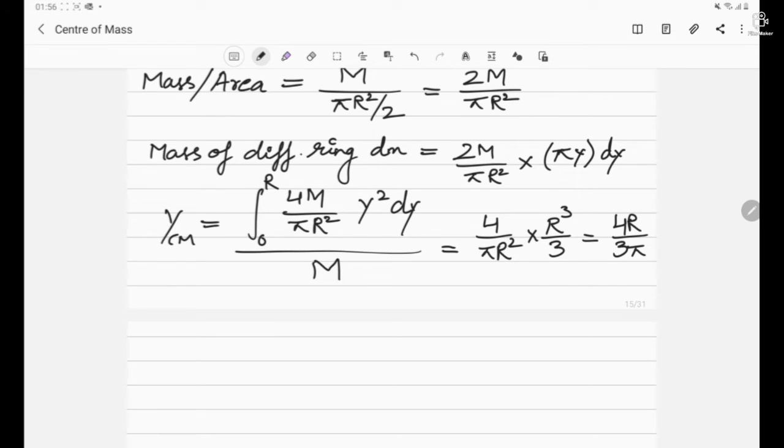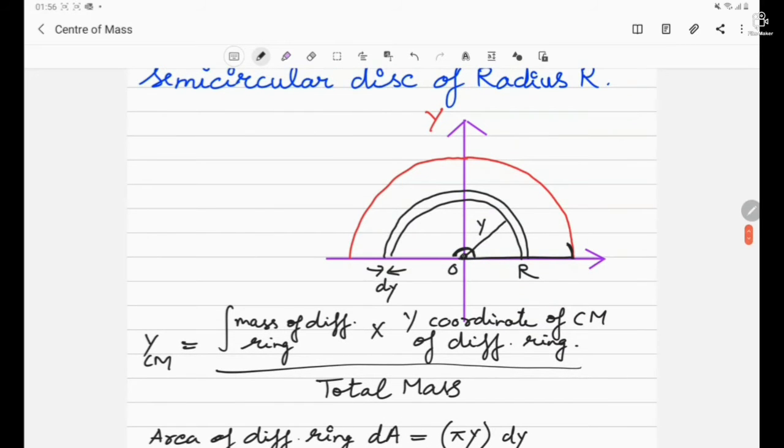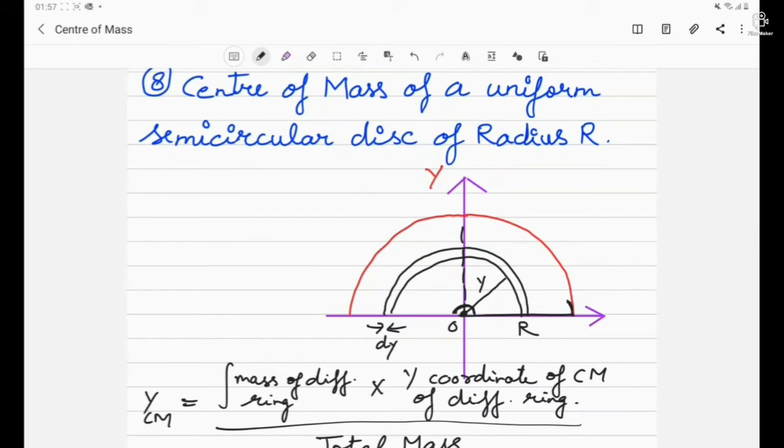So it means that the center of mass of a semicircular disk will lie at a distance 4r by 3 pi above the point O along this line. The y coordinate will be this and x coordinate will be 0. So this is how we find out the center of mass of a uniform semicircular disk.